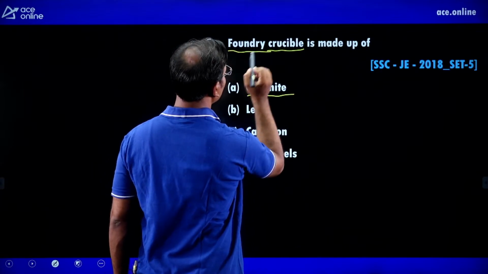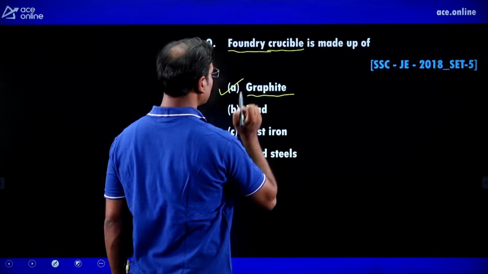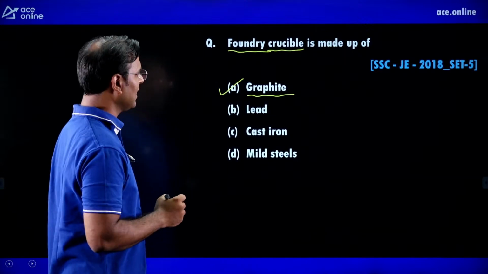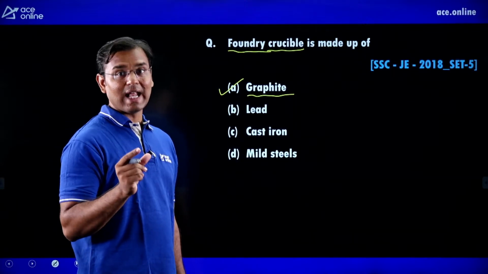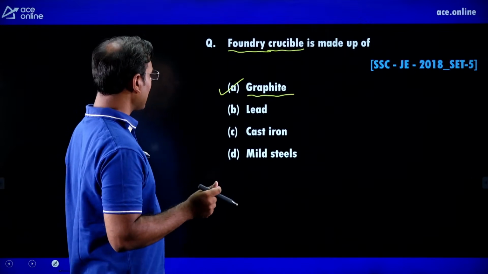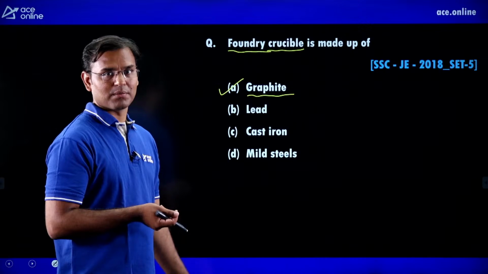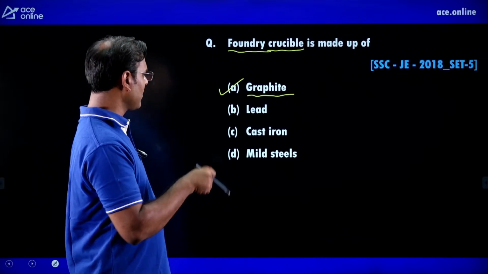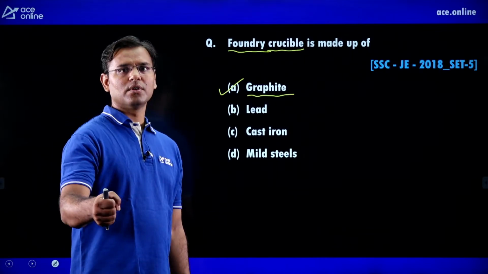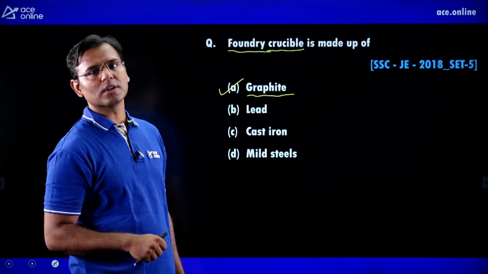Then it is known as foundry crucible, and that foundry crucible is made of graphite. It is also known as ladle. One ladle is there, and that ladle is made of graphite material, and in that ladle we put the molten metal, and from the ladle we pour the molten metal into the casting cavity.